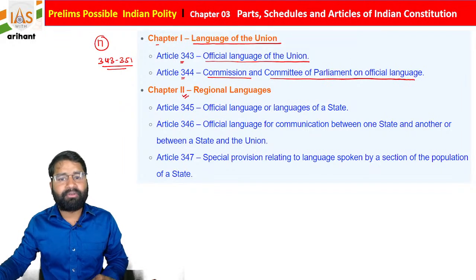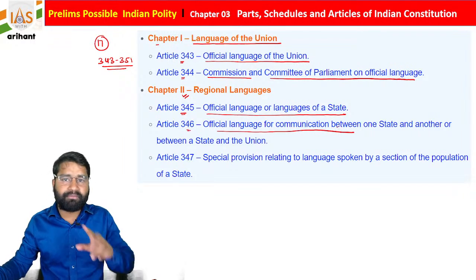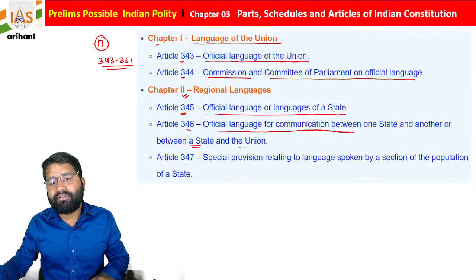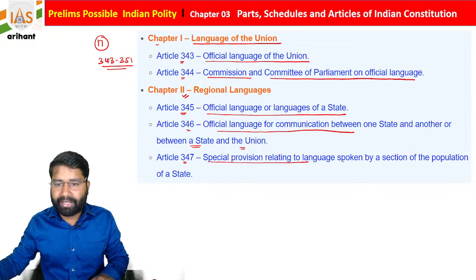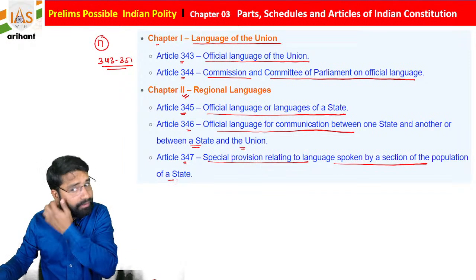Now there are the regional languages, students. Article 345 is the official language or languages of a state. Article 346 is the official language for communication between one state and another, or a state and the Union. Article 347 is a special provision relating to language spoken by a section of the population of a state.